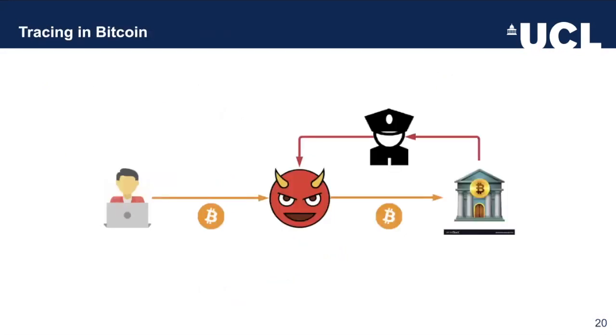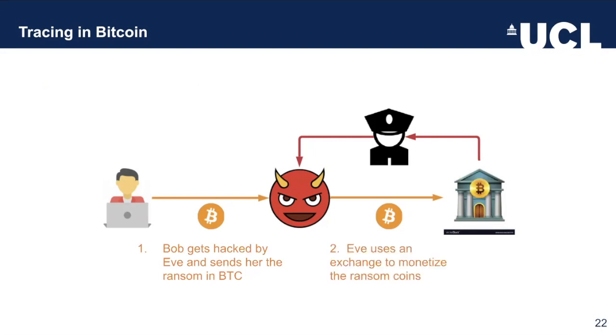Before diving into the details of the privacy properties and how we tackle them, we're going to try to motivate their importance by comparing the tracing of funds in Bitcoin and Lightning and what the main differences are. So we're going to use a scenario where Bob gets hacked by Eve and Eve requests ransomware in the form of Bitcoin. Then Bob will create a Bitcoin transaction that sends money to Eve. This transaction is transparent and everyone can see it in the blockchain.